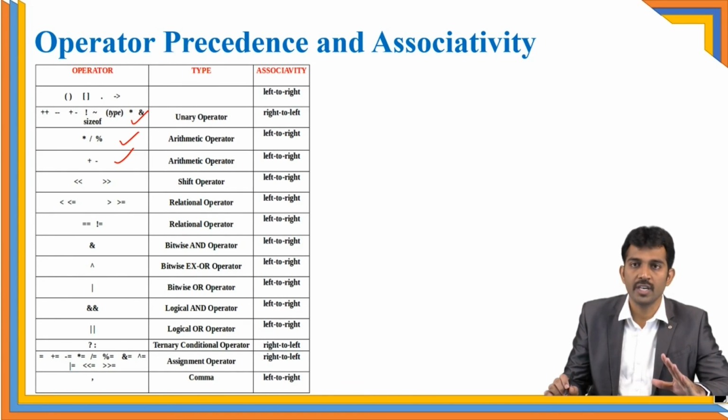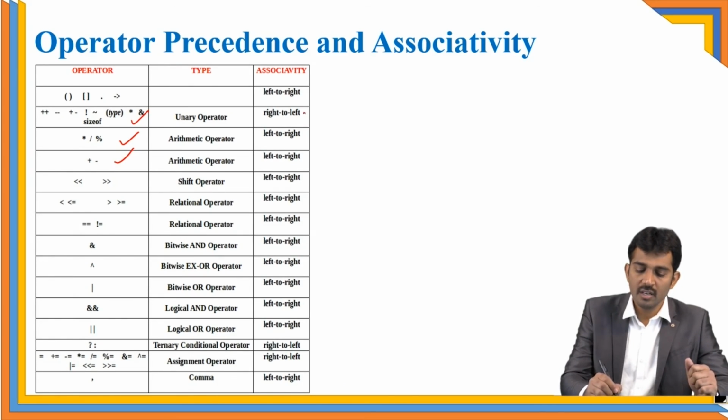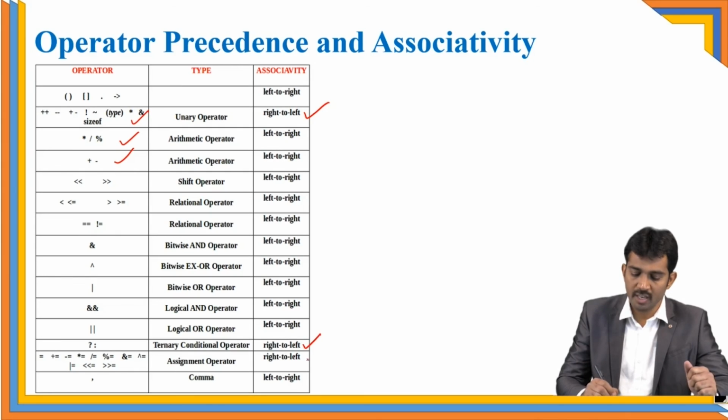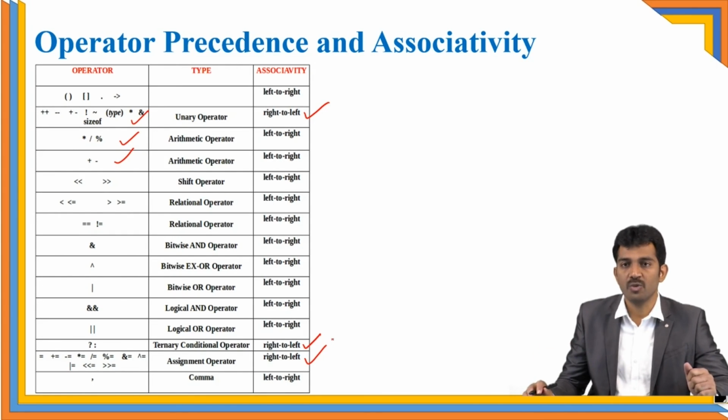Precedence is very, very important. And associativity is also. It is very clear. Associativity is only for these, from right to left. The remaining are all from left to right only.